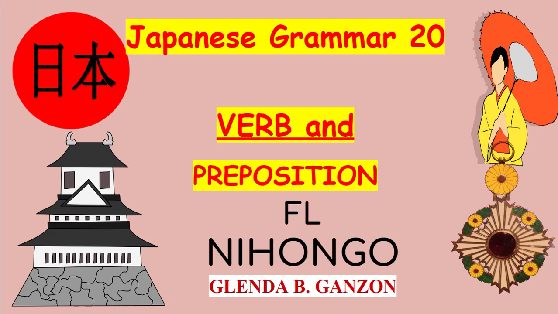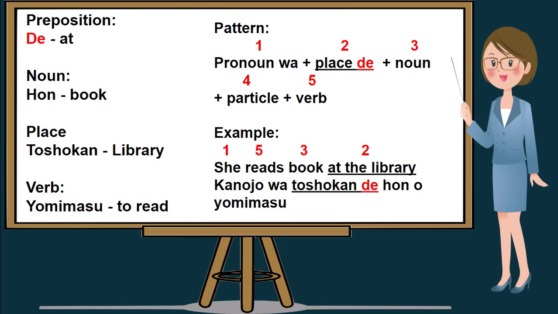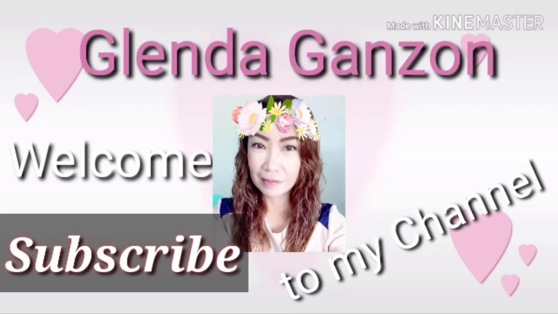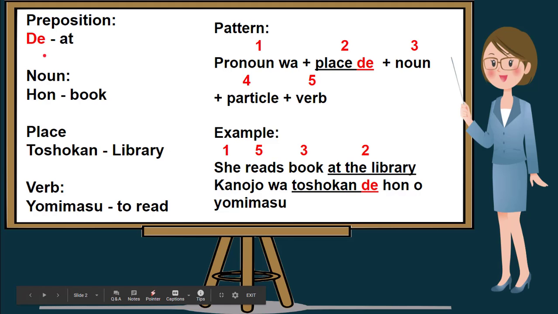For today's lesson, I'm going to be teaching you how to make use of a verb and preposition in constructing Nihongo sentences. We will be using "at," which is "de" in Nihongo.